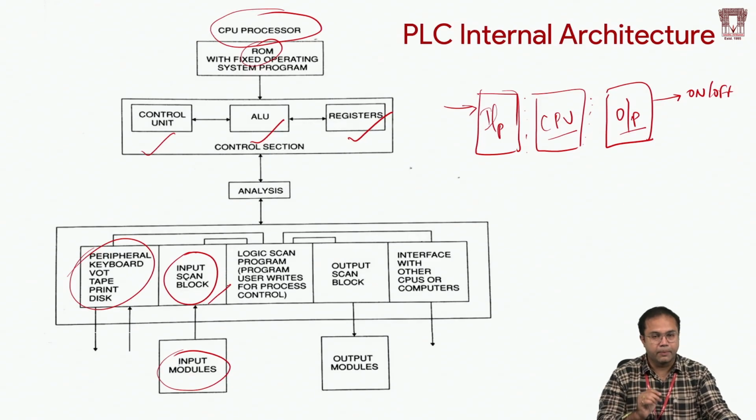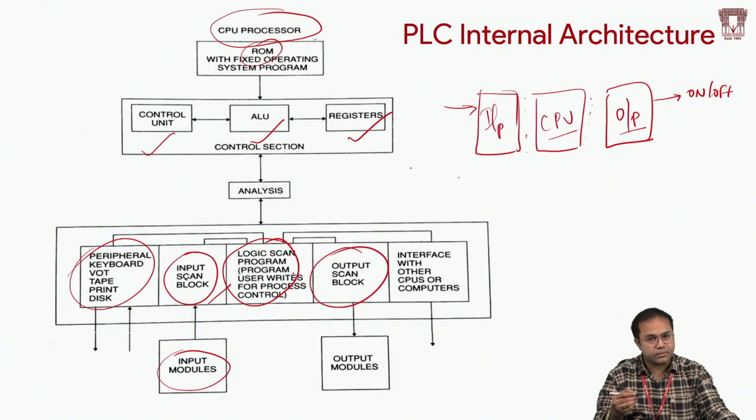So the status of the sensors will be stored in a particular register, and that register will get updated with respect to the scan. Then we have the logic scan. Logic scan is nothing but the program scan. The user program gets executed, and based on the logic, the decision is generated and given back to the output. The output scan is responsible for updating the outputs.